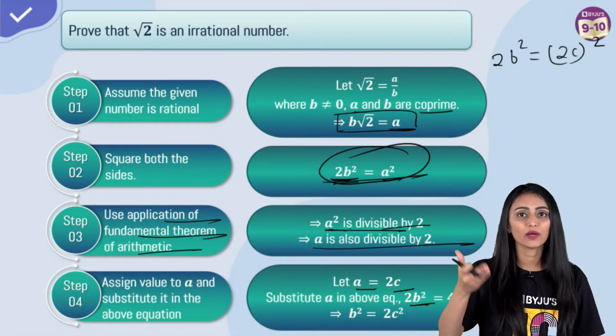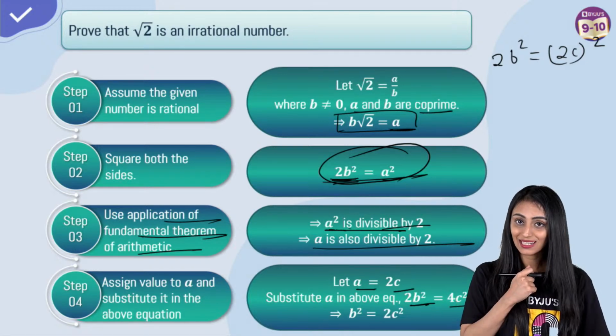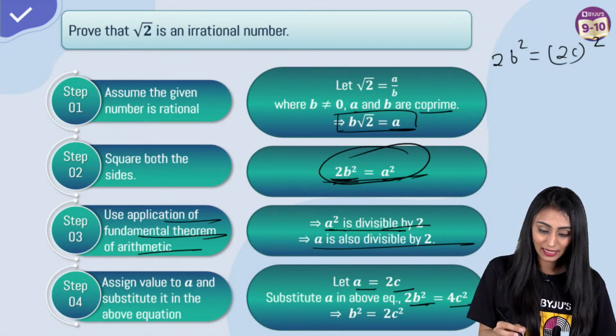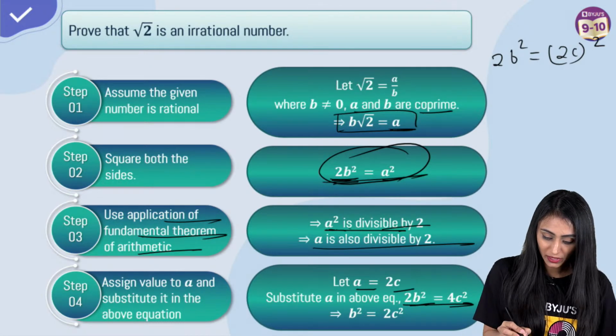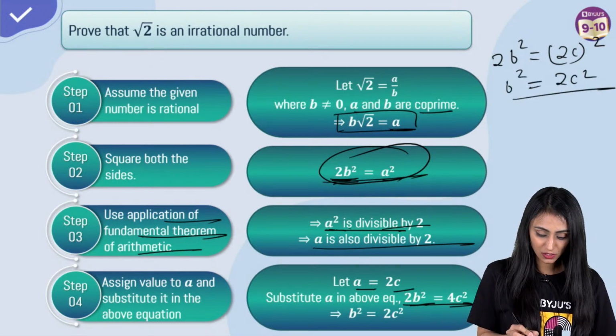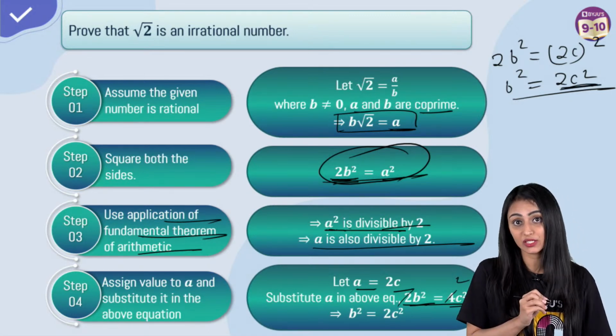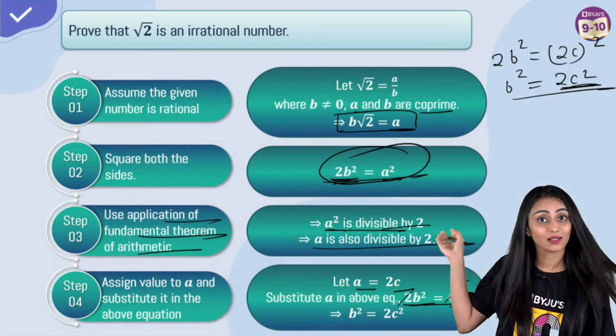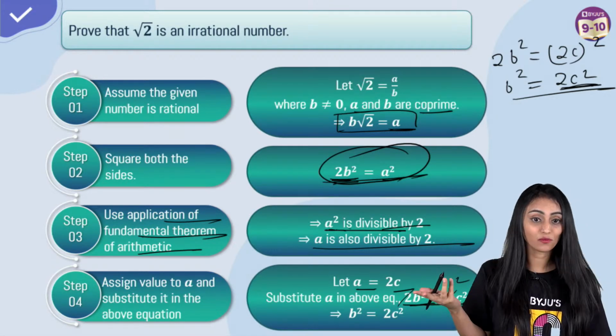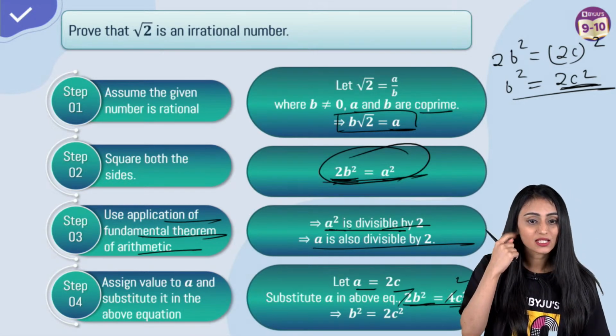So obviously, 2b square would be equal to 4c square. So what can I see from here? This step could be written as b square equal to 2c square. Makes sense because this 2 and 4 will cancel out. Now again, I can see 2 is multiplied with c square. So again, it is dividing b square. So one again, the same thing. Yes, Swati.